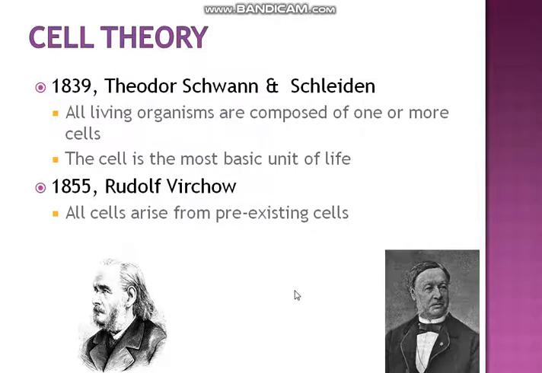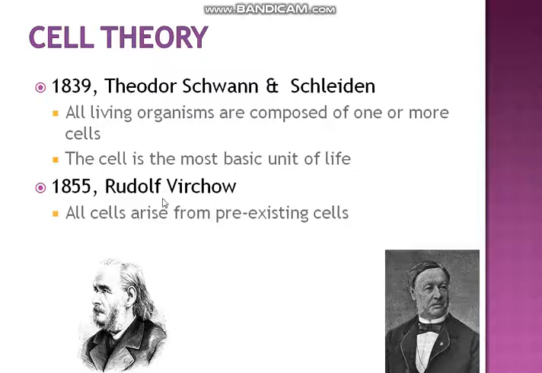Then cell theory. In 1839, Theodor Schwann and Schleiden stated that all living organisms are composed of one or more cells, and the cell is the most basic unit of life. That is about cell theory.